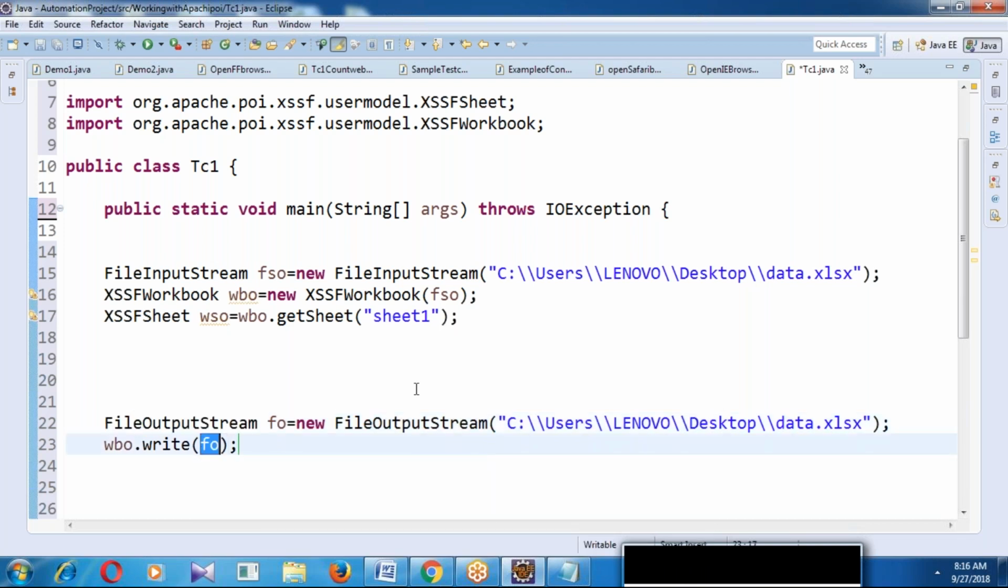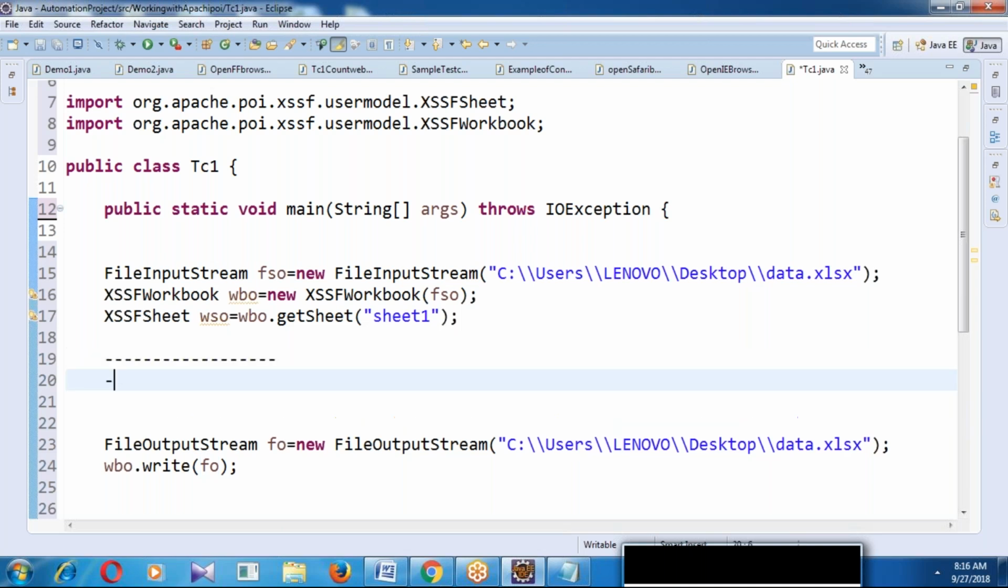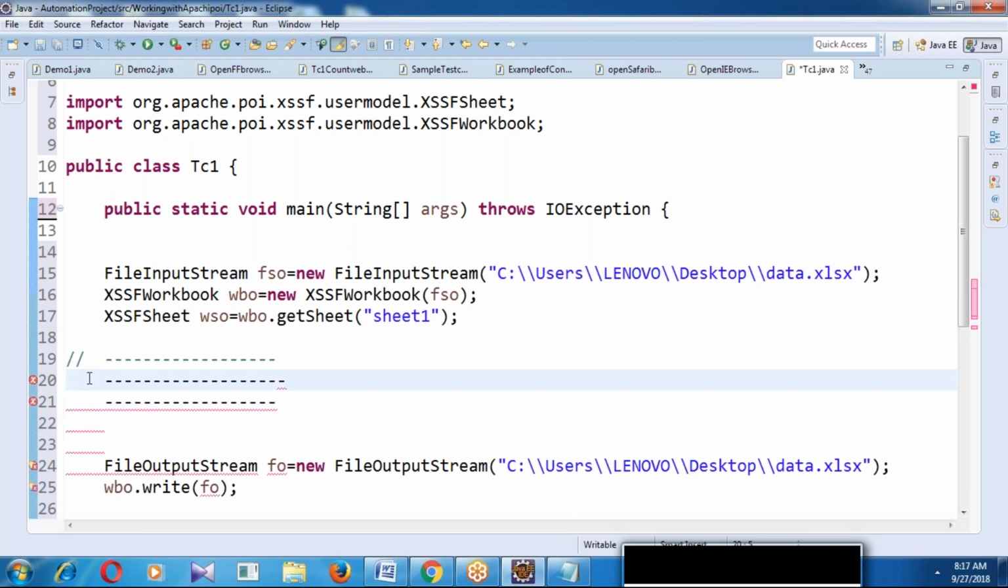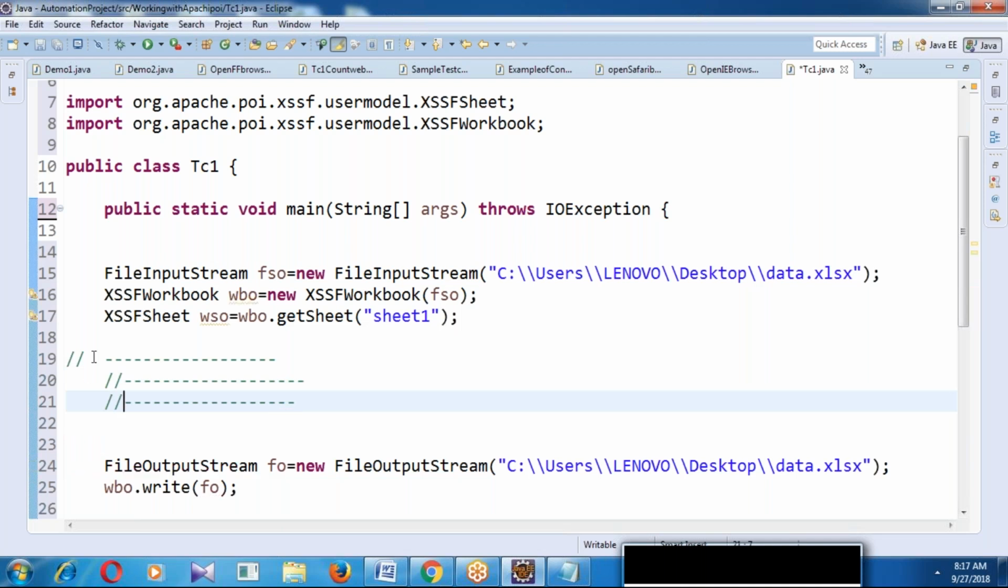Got it? What operations can we perform inside the Excel? Whatever operations we perform should be saved. I will show how to perform those operations. This is only before operations and after operations. Before operations, we have to use FileInputStream, XSSFWorkbook and XSSFSheet.